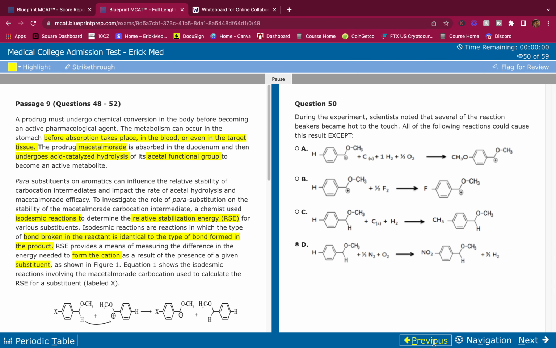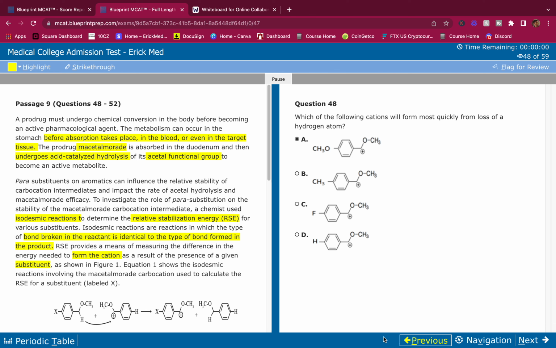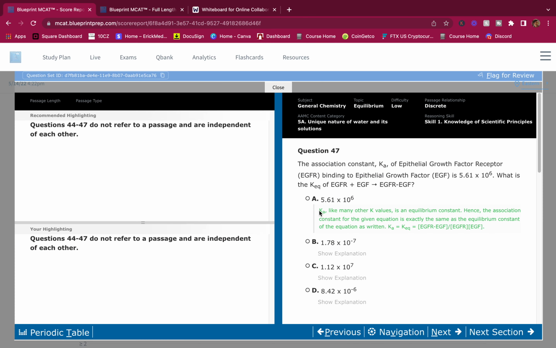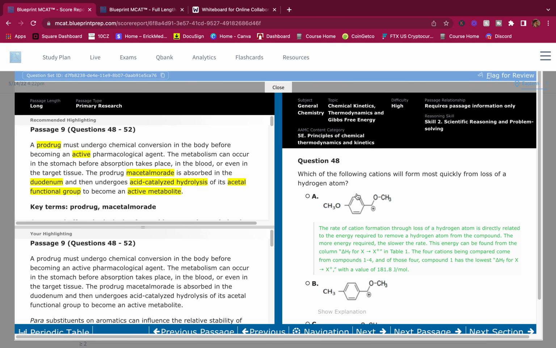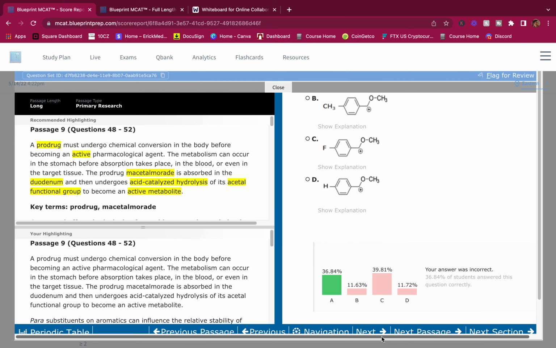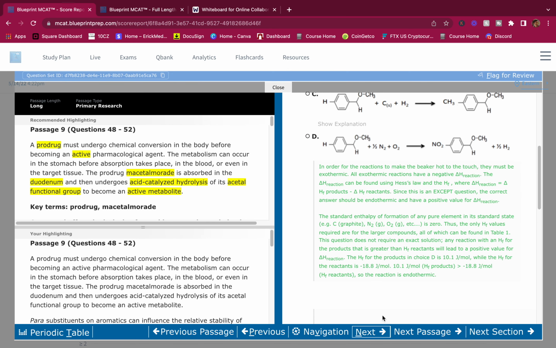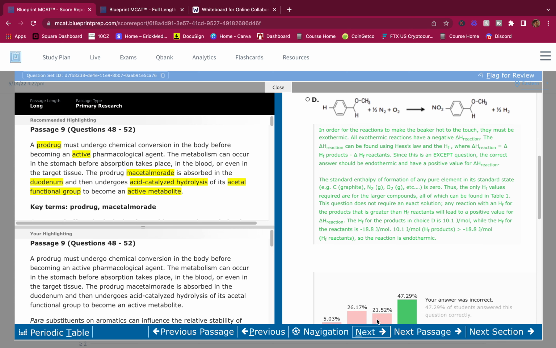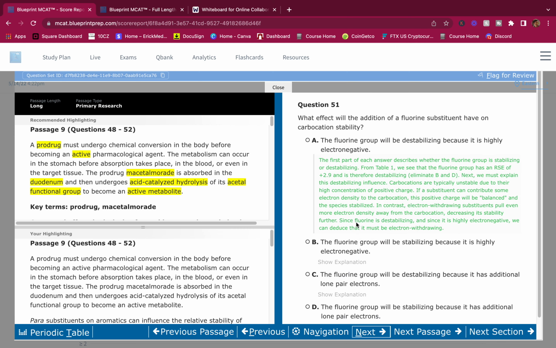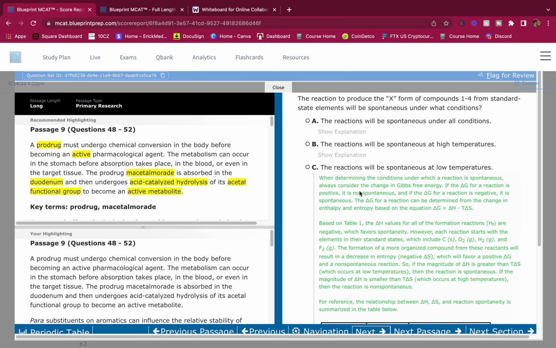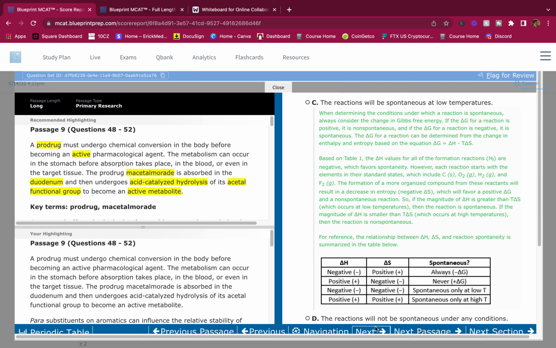And that is it for this, guys. Now let's see if we got all these questions right. Remember, I do this live for you guys right on the spot. 48 is A, and that's the explanation. 50 is D, that's the explanation. 51 is A, that's the explanation. And this one is D. We got all of them right.